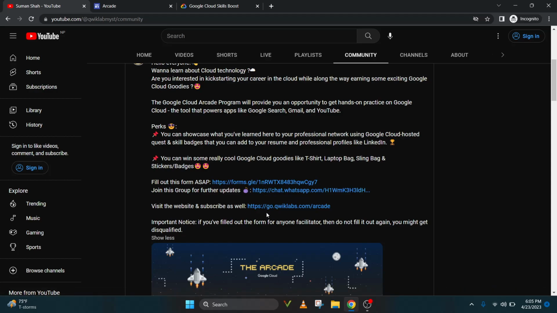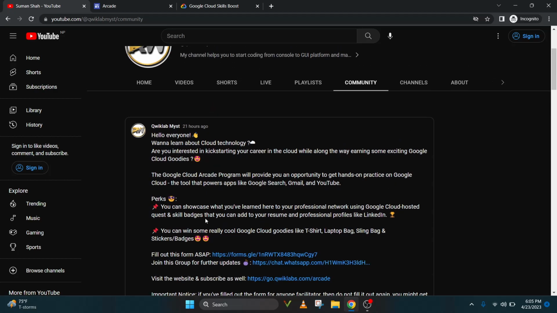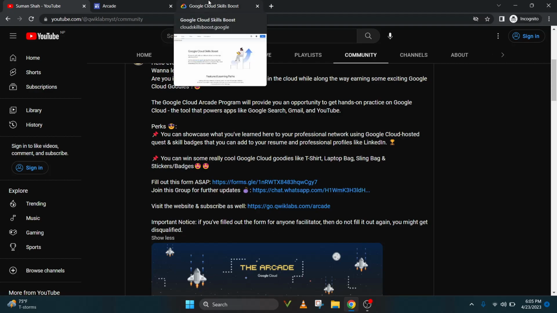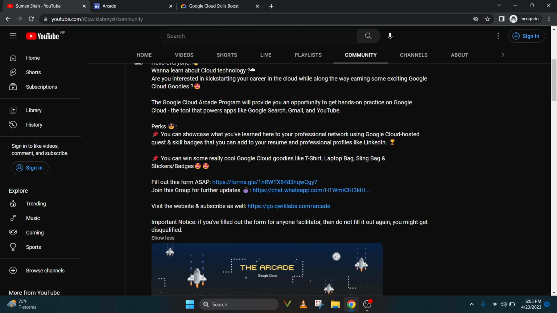Before filling this form, guys, make sure that you have only filled one form from any one facilitator. Otherwise, if you have filled multiple forms from this facilitator or from other facilitators, then you might get disqualified. There is no point in filling multiple forms, and credit is provided for everyone. That is enough to do this lab. Make sure that you fill a single form from a single facilitator.